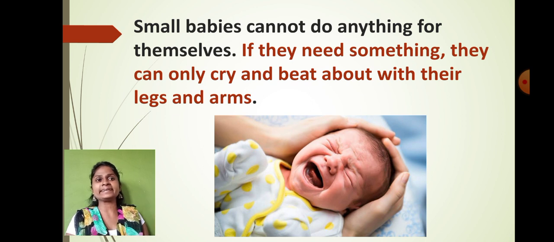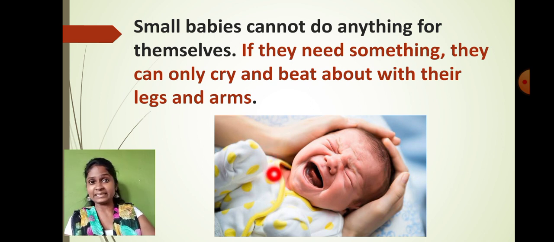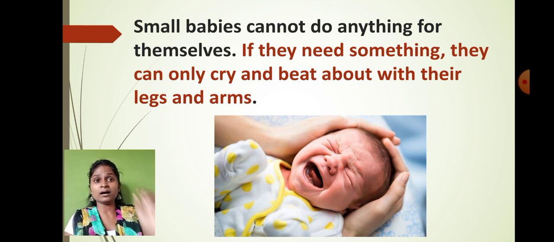Then what exactly does it do? If that baby is hungry, you must have seen that the baby will keep on crying, crying, crying. That baby will beat their legs and arms. So when the baby cries aloud and beats their legs and arms, the family members get alert. The family members come to know that the baby is hungry, and then a family member feeds the child, right?